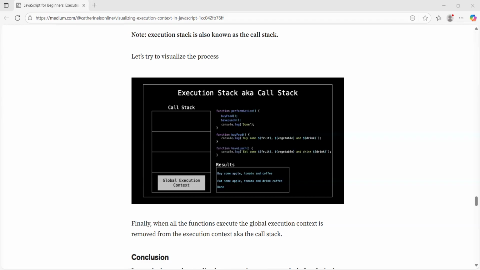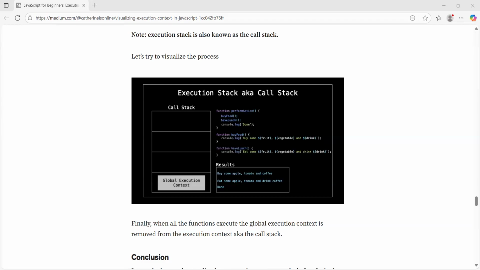So basically, when our JavaScript program runs, an execution context gets created, or we can say our JavaScript program runs inside the execution context. Okay. So now there is another concept that comes into the picture, that is the global execution context.